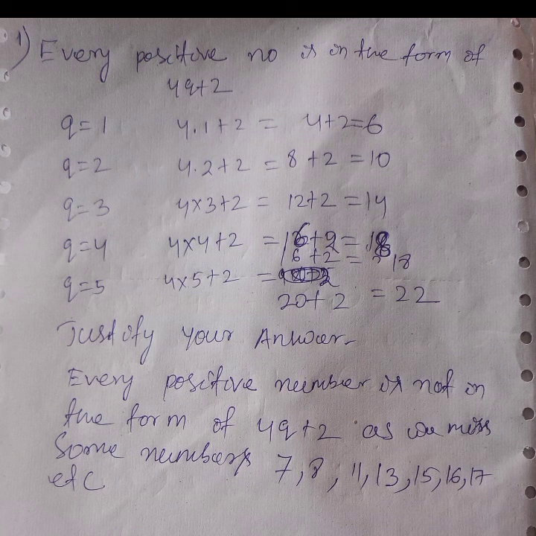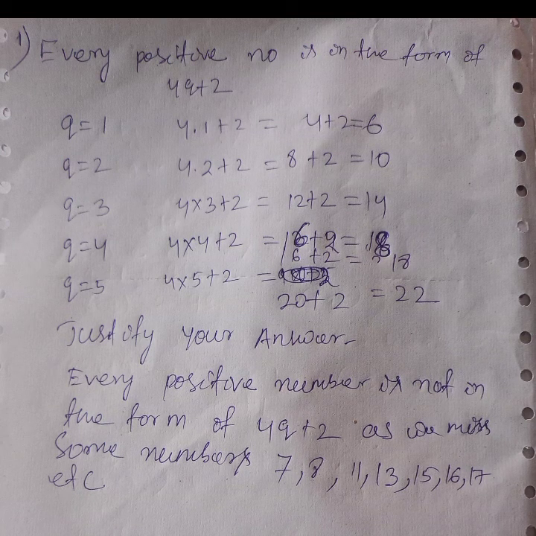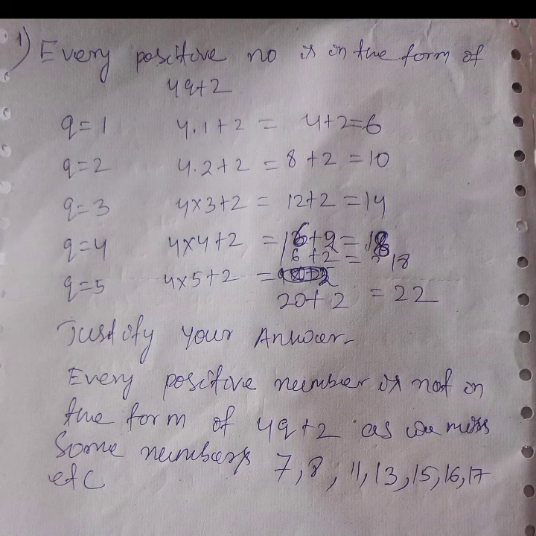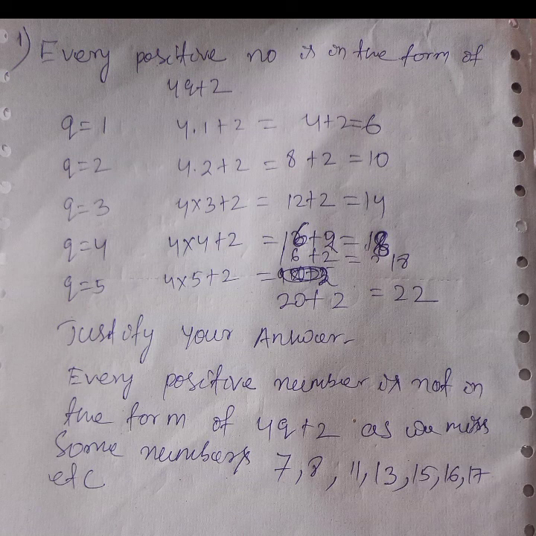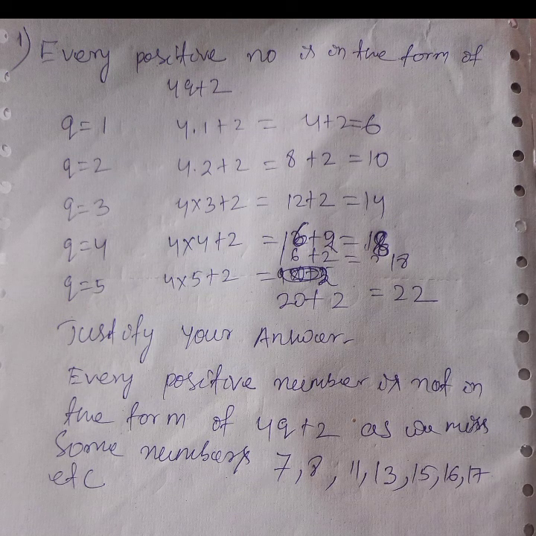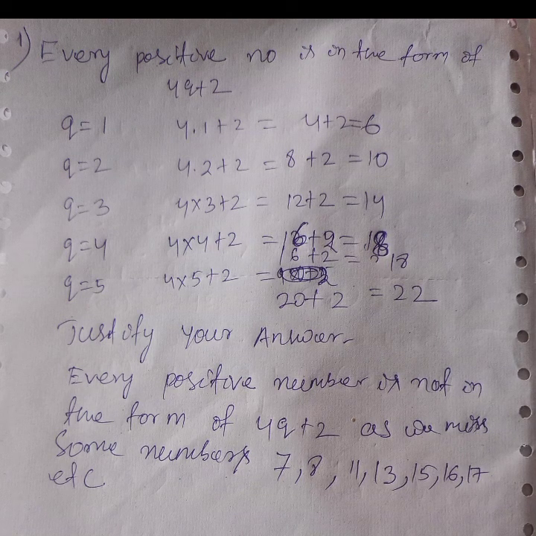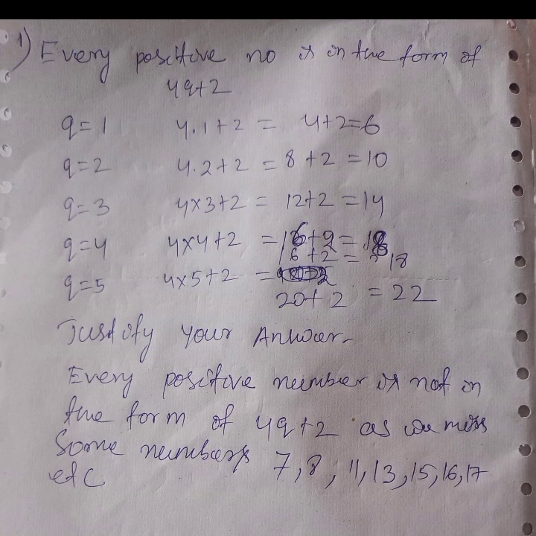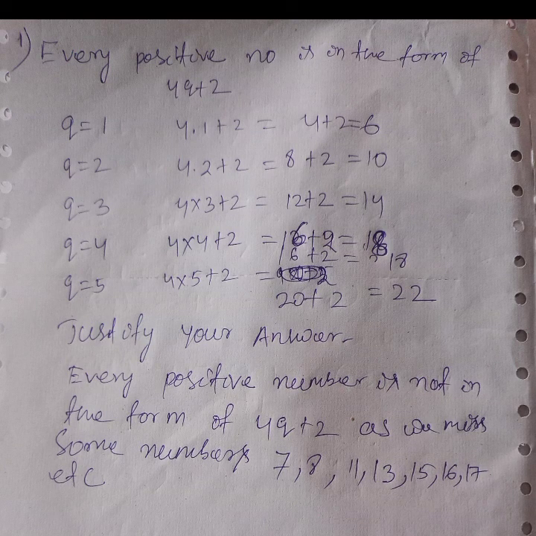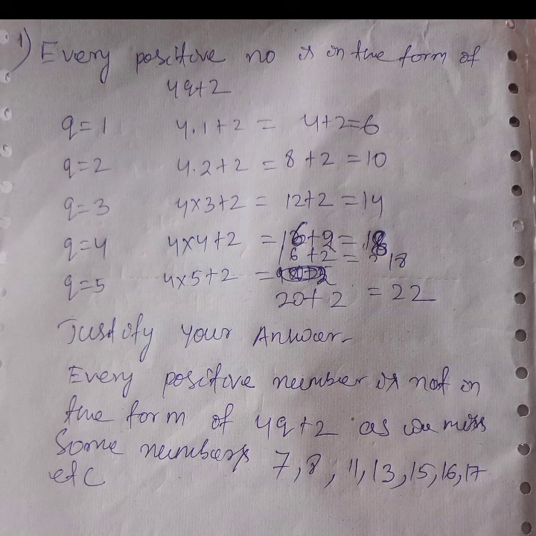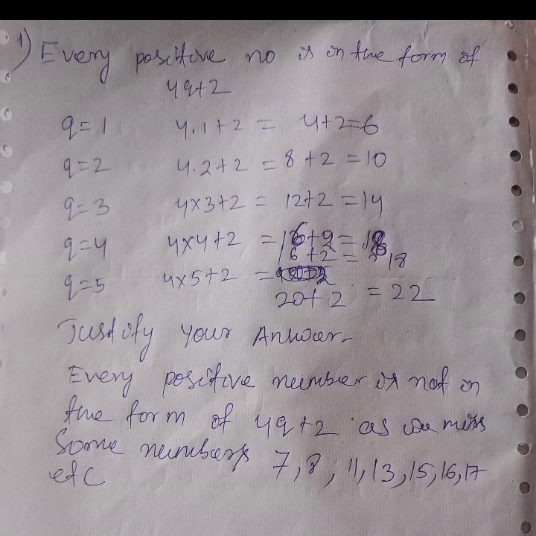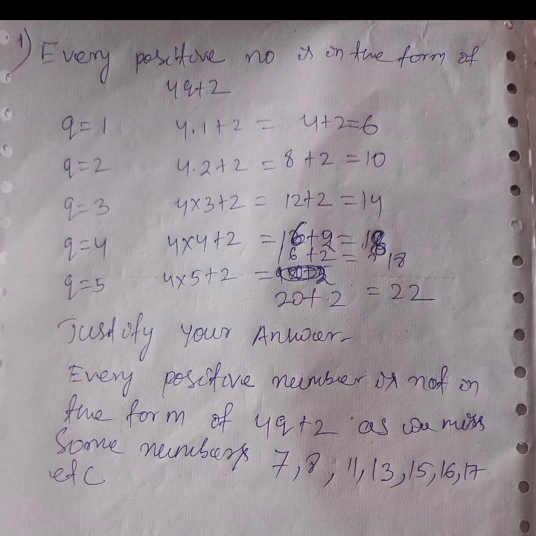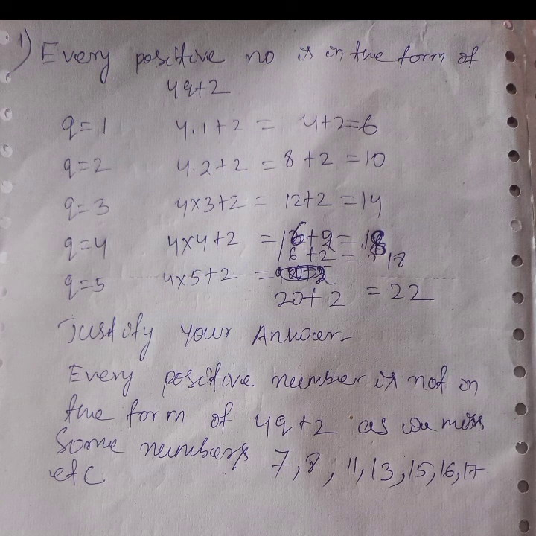Then he says that every positive integer is in the form of 4q plus 2. But you find that between 6 and 10, that is q equal to 1 and q equal to 2, there are numbers like 7, 8, 9, and after q equal to 3, 11, 12, 13. Those numbers are missing. That's why every positive number is not in the form of 4q plus 2, as we miss some numbers, that is 7, 8, 11, 13, 15, 16, 17, etc.